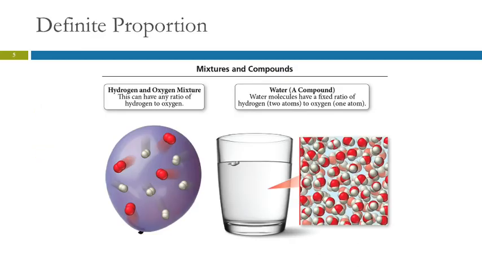Here's an illustration of the difference between a mixture of oxygen and hydrogen and water. So here we have 2 different kinds of particles. This is a mixture. Over here, this is a compound. All the particles are the same. Here, the composition is variable. Here, it's a definite proportion. Always the same.